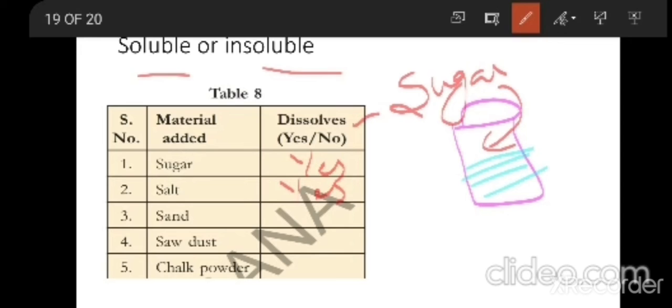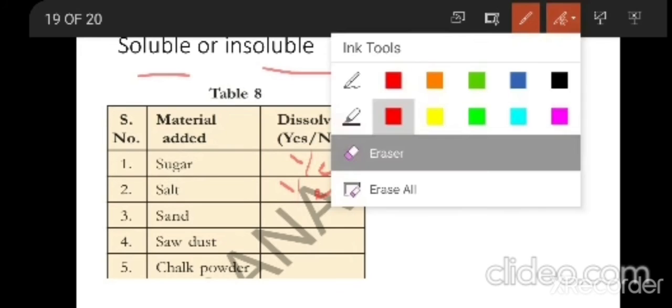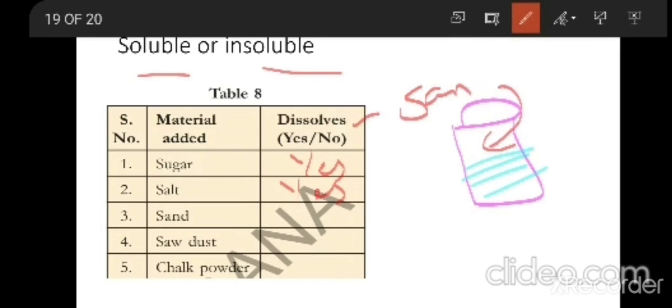If you observe sand, suppose instead of sugar I add sand to a glass of water, it will not dissolve. So it is not a soluble material, but an insoluble material. Sawdust is what comes from wood when they are doing woodwork.